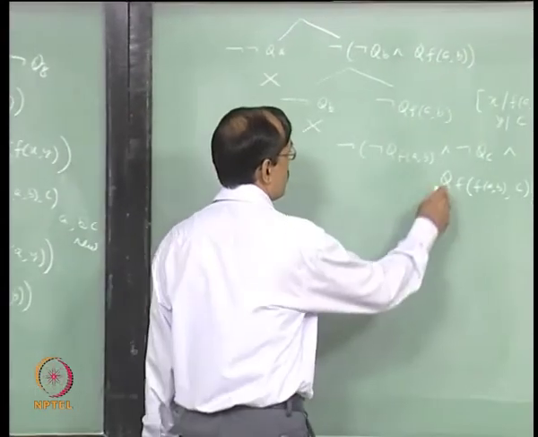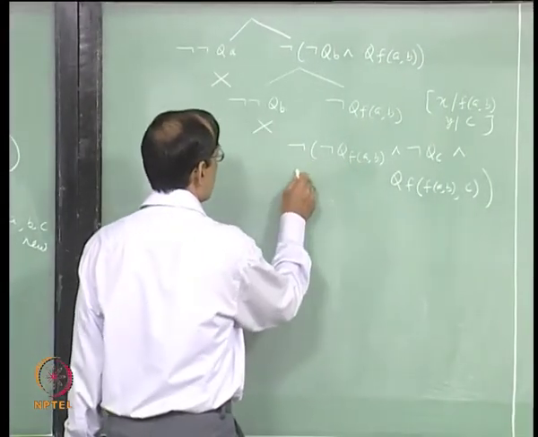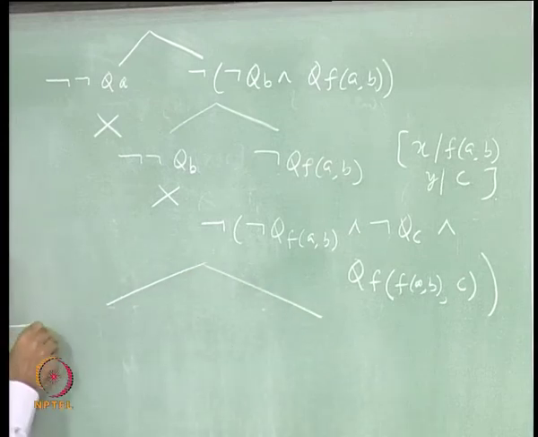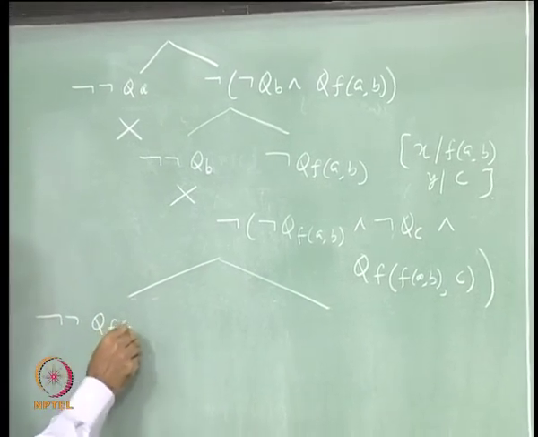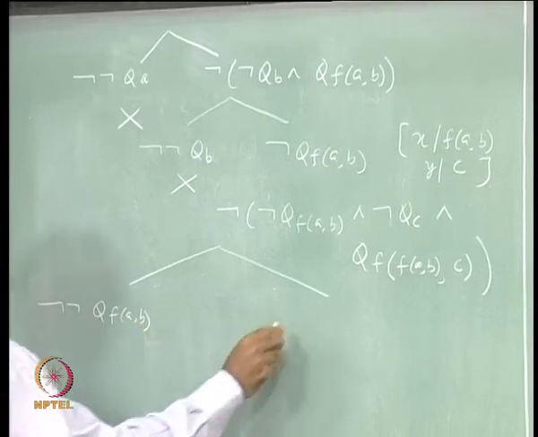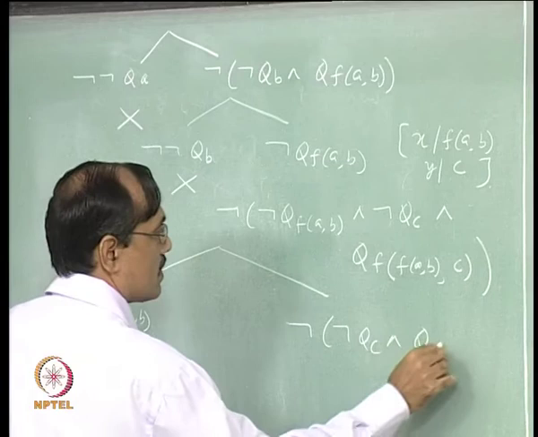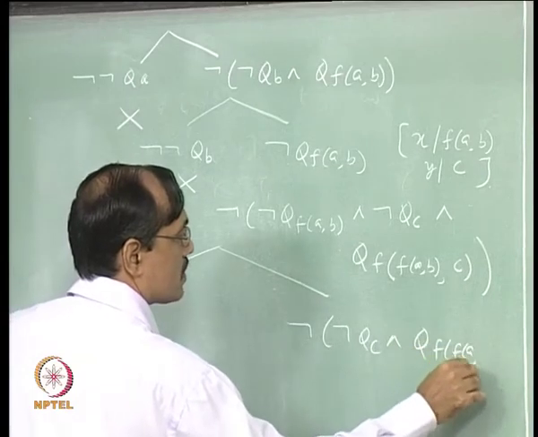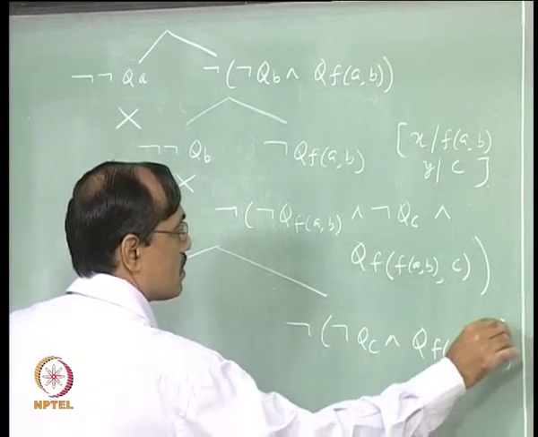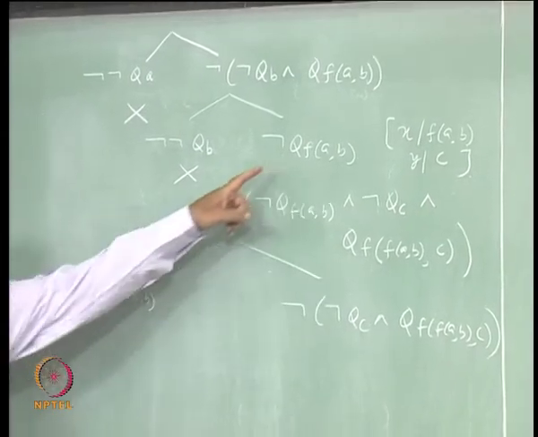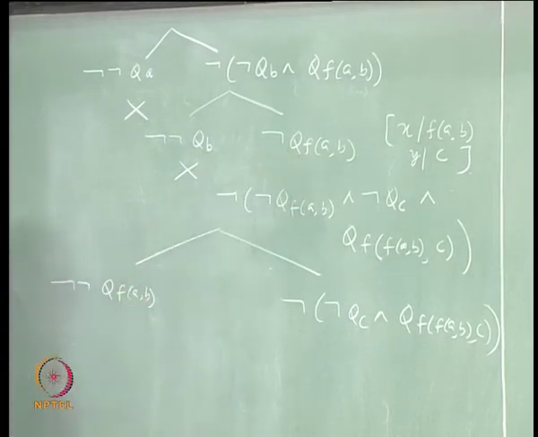Okay. So, once you use this, it is again a branching rule. So, that gives rise to two branches, not q f of a b and again not q c and q f of a b c. So, this branch closes because you have not q f of a b.